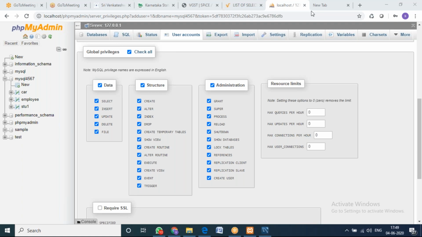You have limited privileges. This user is only able to create the data. He's not able to delete. So that will be done here.